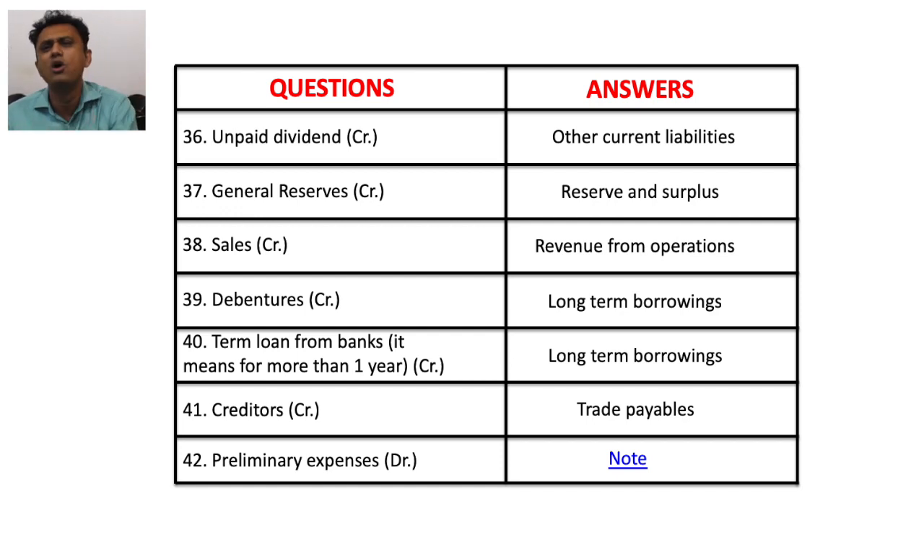General reserve, it is a reserve, written down under the head of reserves and surplus. Sales, written down in the P&L statement, income side, revenue from operations. Debenture is written down under the head of long term borrowings. Term loan from bank, obviously, written down under long term borrowings. Creditors, written down under the head of trade payables. Preliminary expenses, obviously, written down in other expenses. Each and every company has to write off 100% of preliminary expenses.